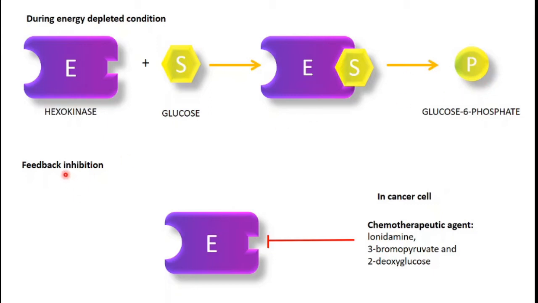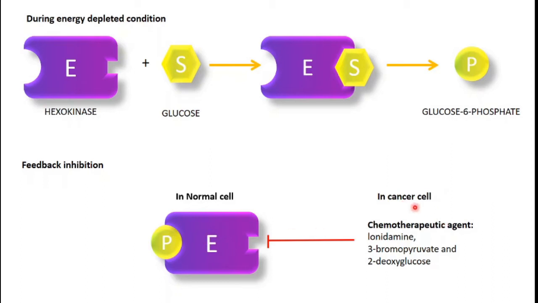So now how is this enzyme regulated? The product binds at this allosteric site in case of normal cells. But when the product binds here, it cannot carry out the glycolysis. When the modulator binds here, it cannot further carry out the glycolysis. The glycolysis will stop here.